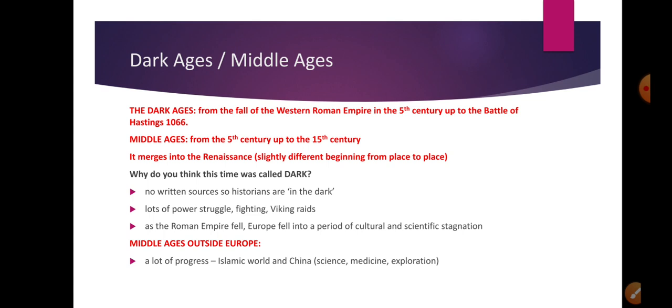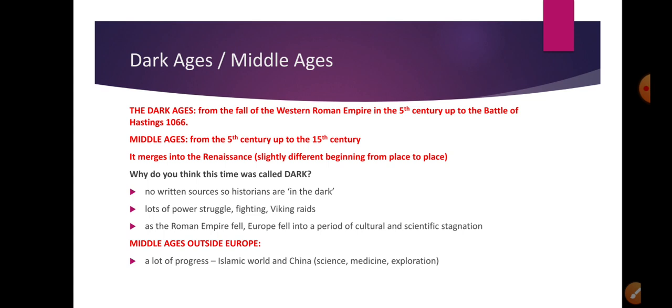Right? The word Middle Ages more likely, or in most books, refers to the time from the 5th century way up to the 15th century. And as I mentioned, the Renaissance comes after that, which is a historical period that did not start at the same time in every European country. It starts earliest in Italy, and when it's already Renaissance in Italy, England is still in the Middle Ages for 2 more centuries, basically. All right.